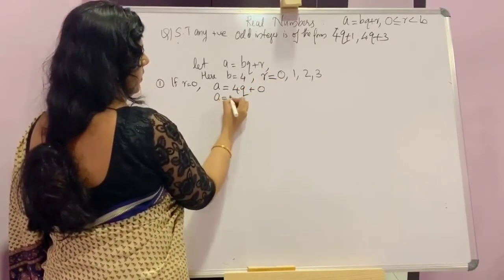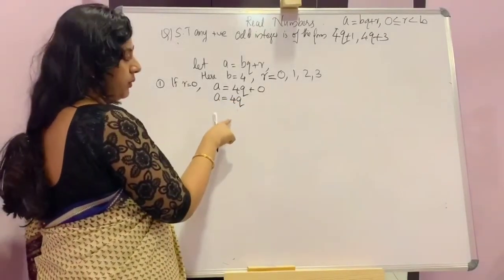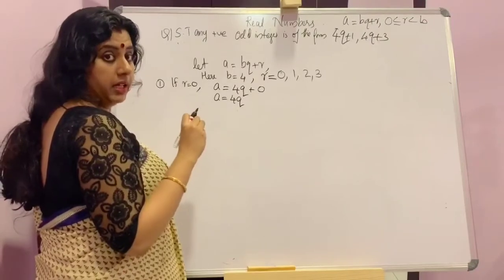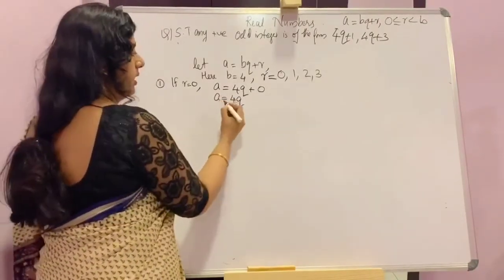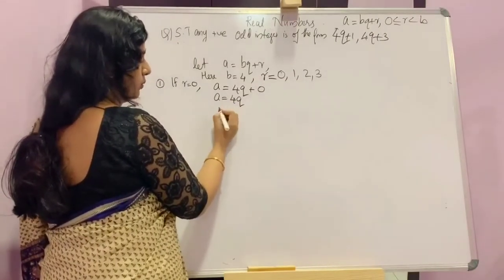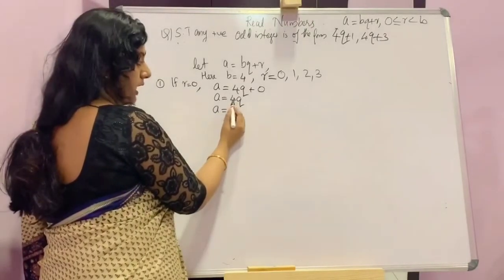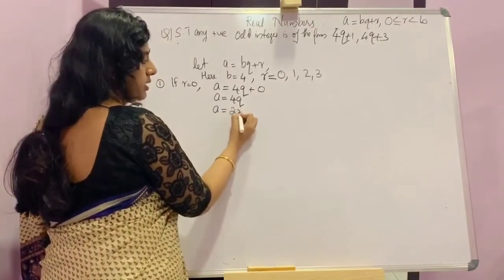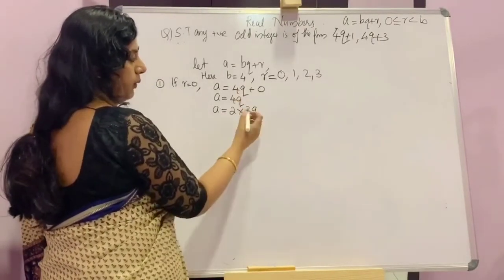That is a is equal to 4q. I told you any number, if it has 2 as a factor, it will be even. Here a is equal to 4q. We can split 4 into 2 times 2, so a is 2 into 2q, which is 4q.